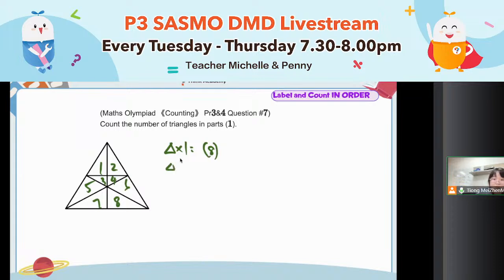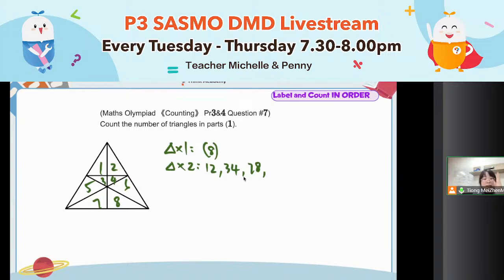Now, we know the one, so smallest one is the easiest to find. What about made out of 2 small triangles? Yes, I can see some of you mastered the fast method just now. 2 small triangles, what are they? Do it in order. If you are looking at it horizontally, then you do it this way first. 1, 2, 3, 4. So 1, 2 is a triangle. 3, 4, another triangle. 5, 6, is it triangle? No, then you will have 7, 8.